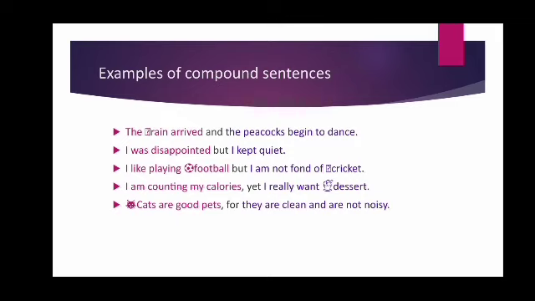So, these are the examples of compound sentences. Once again, compound sentences will have two simple sentences, or in other words, two independent clauses which will be joined by a conjunction.